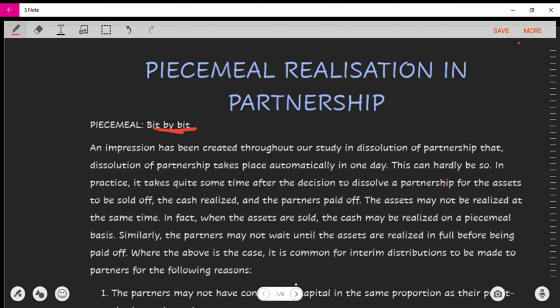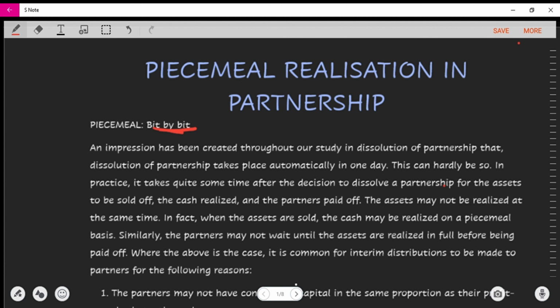Now, there's also something we call interim distributions. Interim distributions are those distributions that they make as they realize the assets. After they've realized assets and the debts they are owed, they have to pay up their liabilities. Paying up their liabilities includes their loans, their trade payables, whatever liabilities they have.